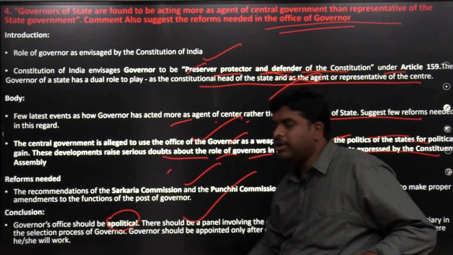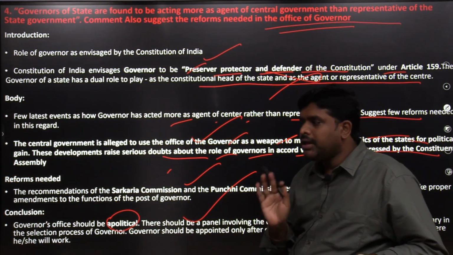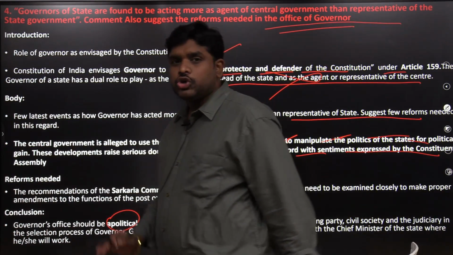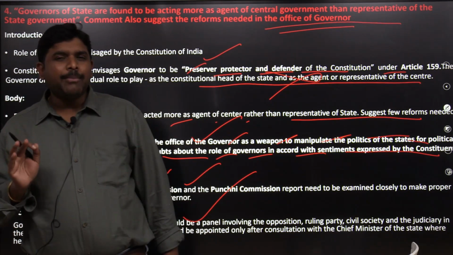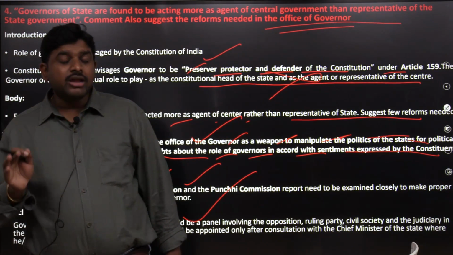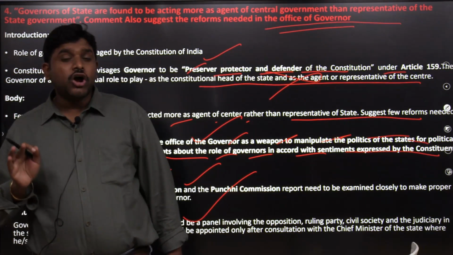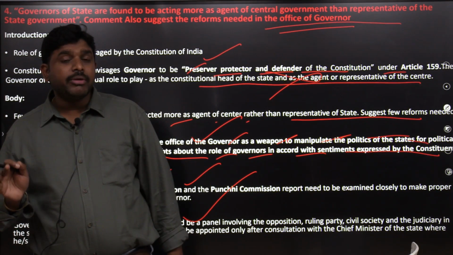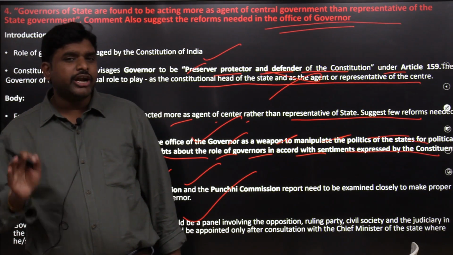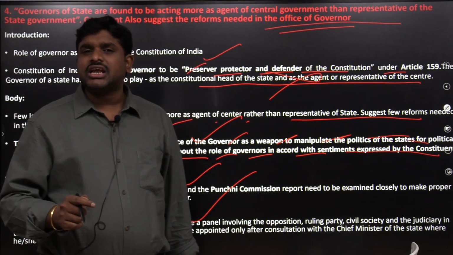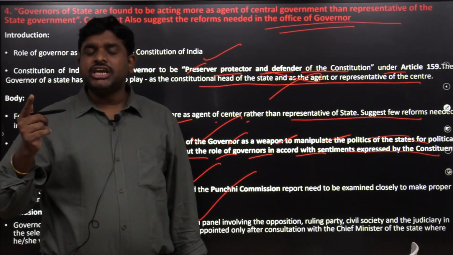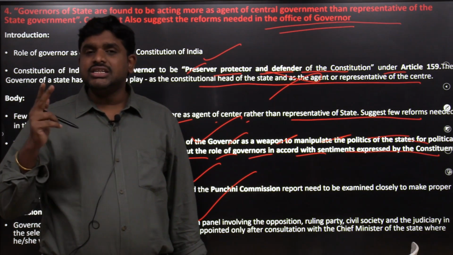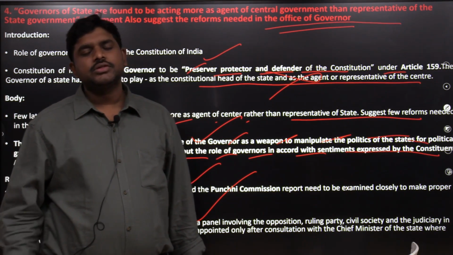Governor should be apolitical, which means his role should not be like a political person. The role should be like an apolitical person. He should be far away from all the politics. He should not act as an agent of the central government. He should act like a constitutional head of the state, which is recommended by the Sarkaria Commission as well as the Punchhi Commission. The First Center-State Commission is called the Sarkaria Commission. The Second Center-State Commission is called the Punchhi Commission.